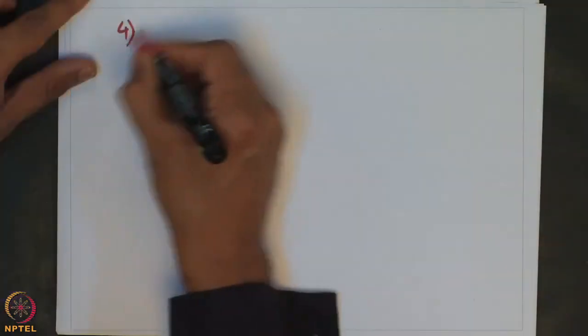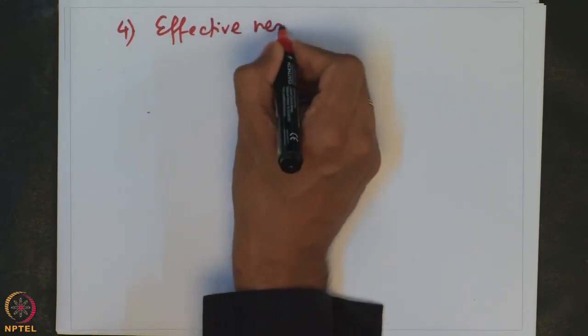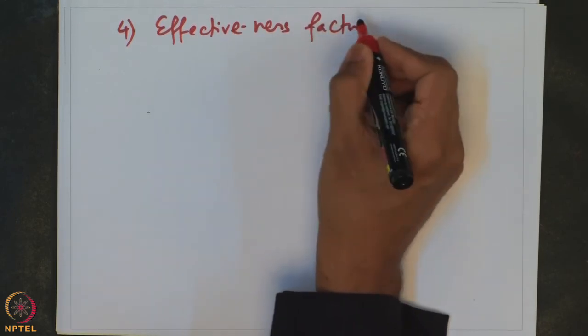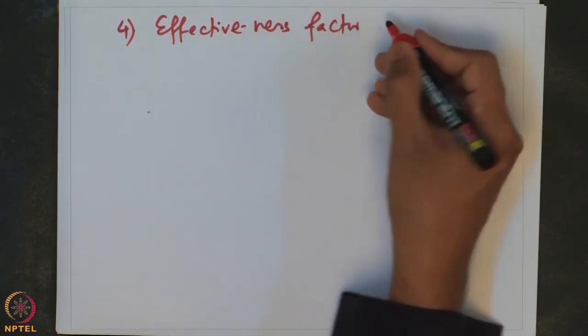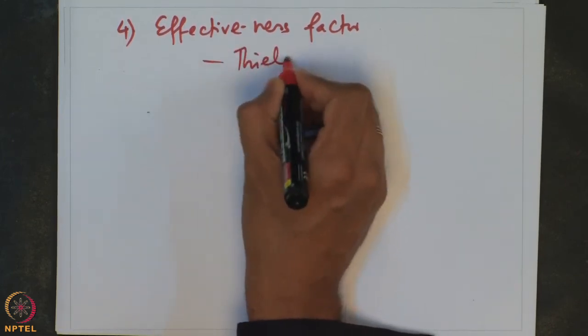And then the next aspect we looked at is what is called the effectiveness factor, and we specifically looked at the relationship between effectiveness factor and Thiele modulus.